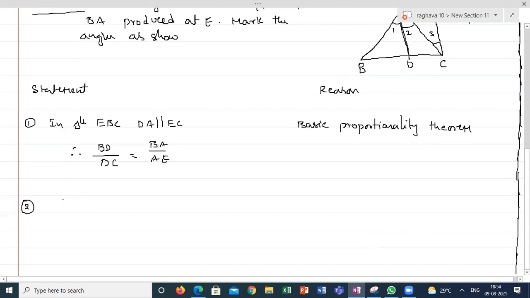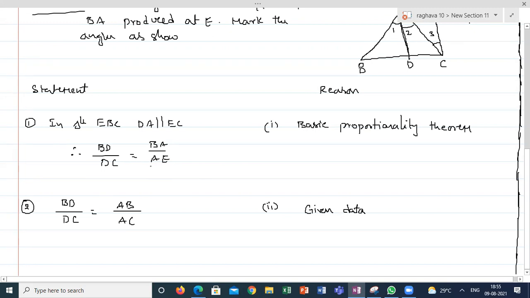The second point is BD by DC is equal to AB by AC. This is from the given data. The second point reason is given data. Understood? How I wrote BD by DC is equal to AB by AC, that is purely from the given.